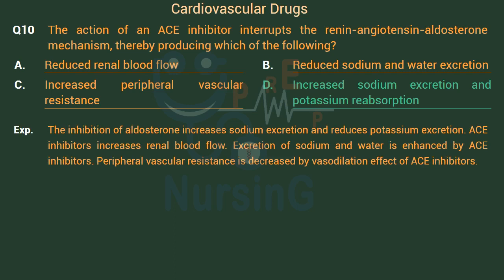The inhibition of aldosterone increases sodium excretion and reduces potassium excretion. ACE inhibitors increase renal blood flow. Excretion of sodium and water is enhanced by ACE inhibitors. Peripheral vascular resistance is decreased by the vasodilation effect of ACE inhibitors.